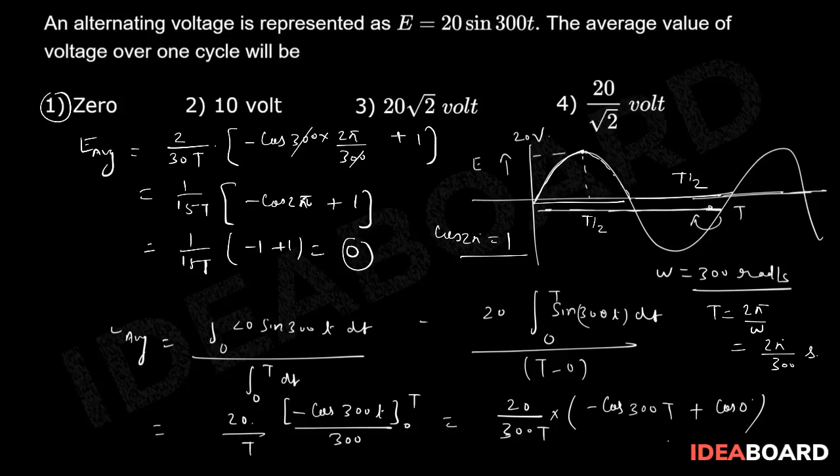So over a half cycle, E average is 0, and similarly over the other half period it is again 0. So overall in one cycle, you can also see from the graph it will give you 0 only. But the mathematical part is important, so you need to solve mathematically. So which option has to be the right choice? Option number 1, straightforward, right?